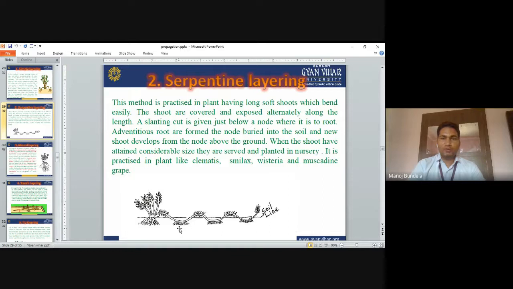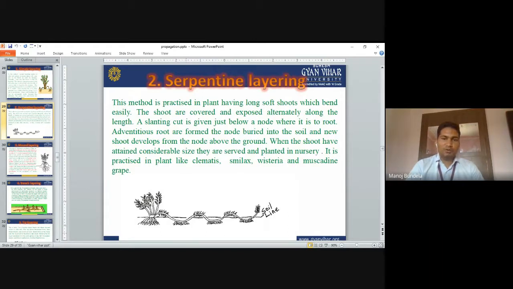The shoots are covered and exposed alternately along their length. A slanting cut is given below a node where it is to root, so that from that cut portion the roots will start developing. Adventitious roots are formed at the nodes buried in the soil, and a new shoot develops from the node above the ground.